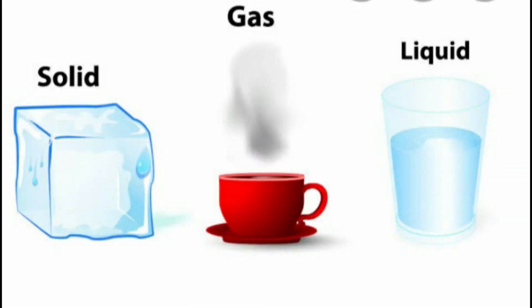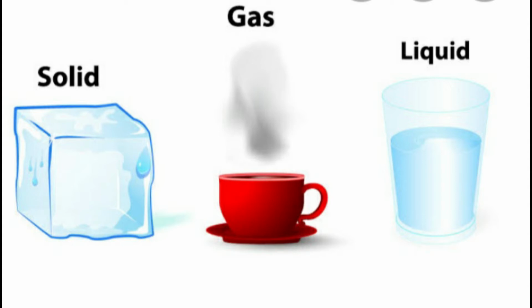Let's see. Water is normally a liquid, but found in all the three states in nature. Ice is the solid state of water. Steam or water vapor is the gas state of water, right?